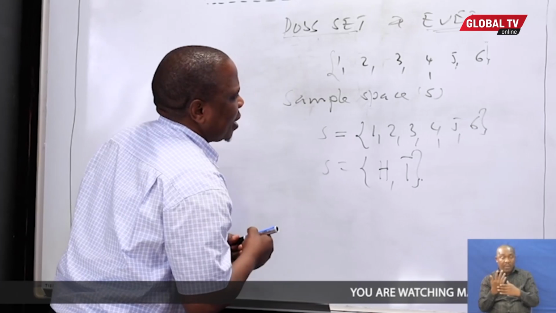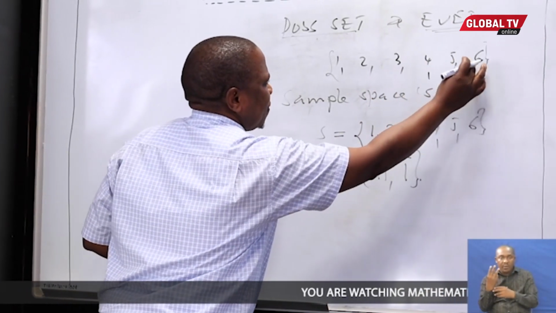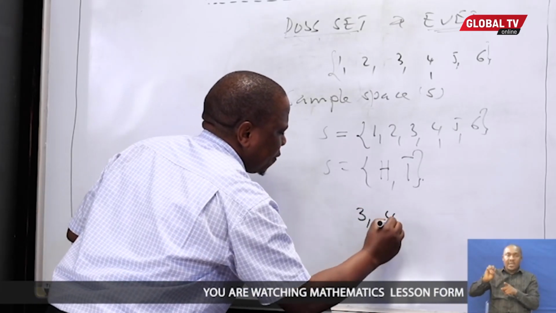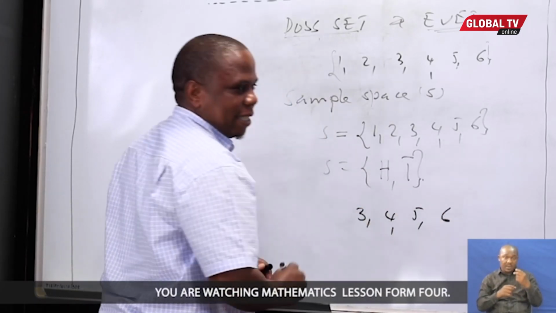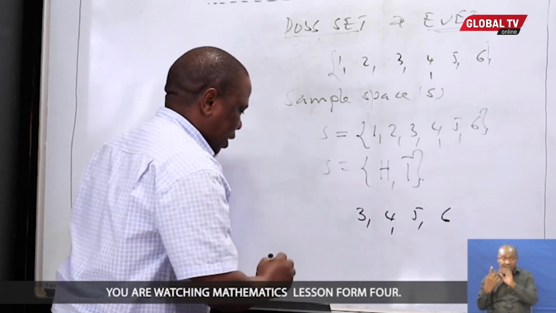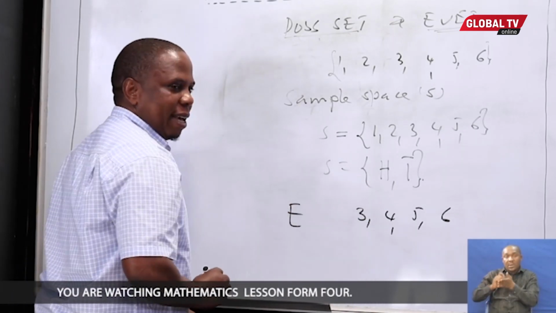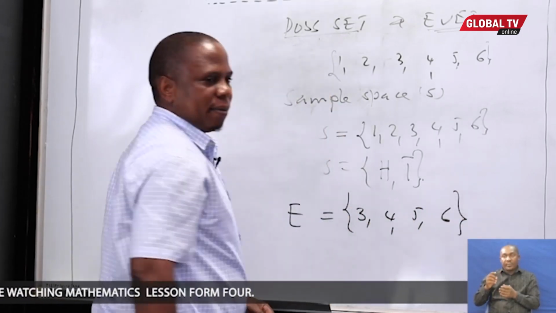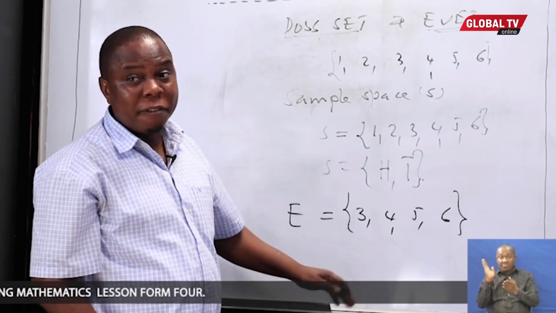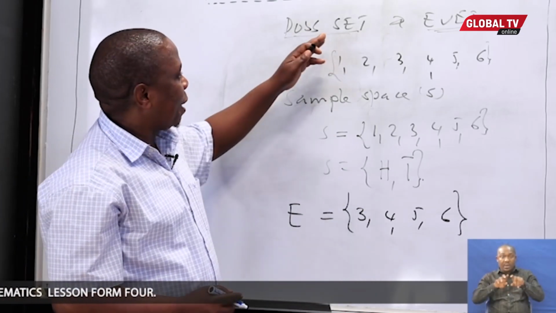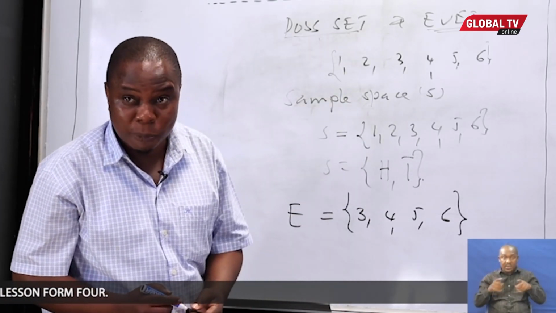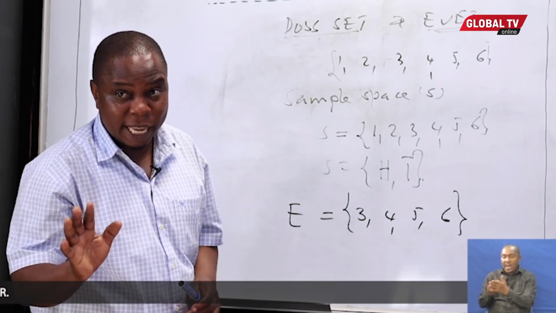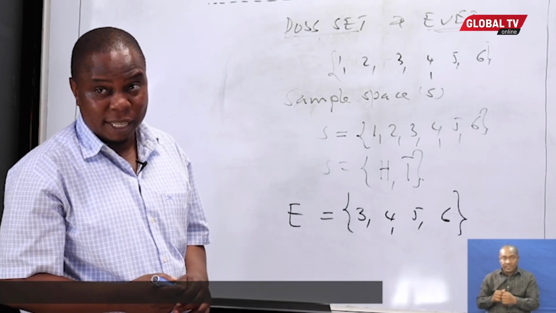We say that if a number greater than 2 is to show up by rolling the die, then the outcomes 3, 4, 5, and 6 are the event. This is the event, which is denoted by E, and in set notation, it should be written this way. That is what we call an event. You can differentiate between the possibility set, or the sample space, and the event of the experiment, for example, of tossing a coin.